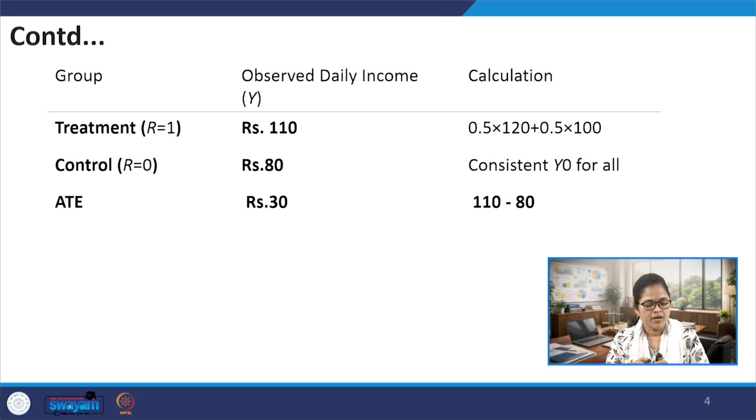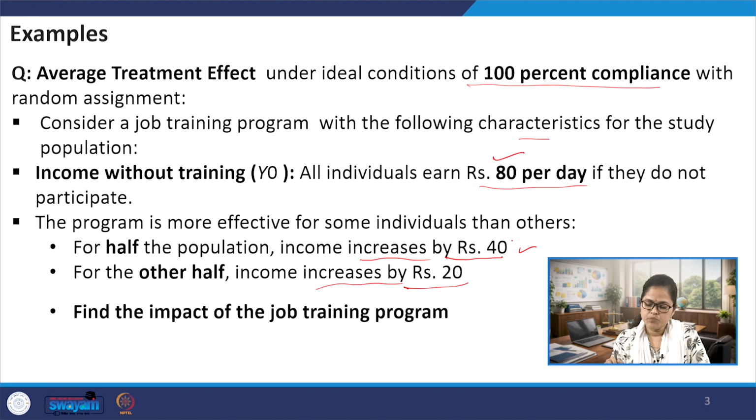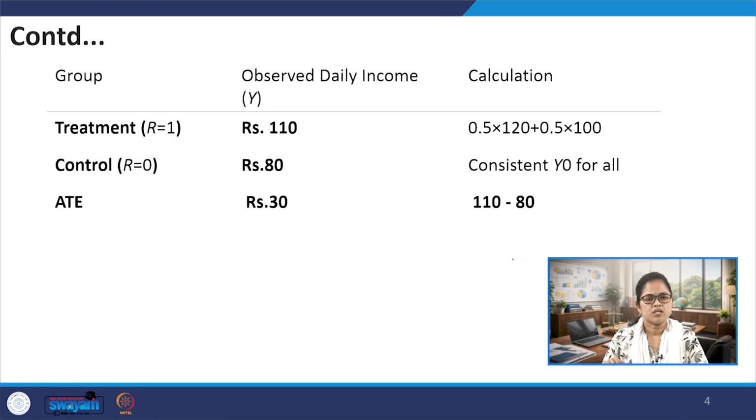Here we can find that there is a treatment group, where the individuals are getting benefited. If they participate, their income increases by 40 rupees for half of the population, and by 20 rupees for the other half who have participated. So this is the treatment group.